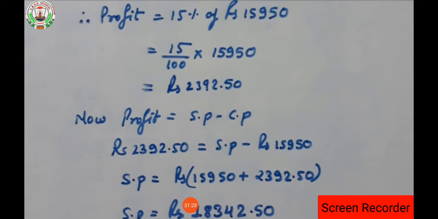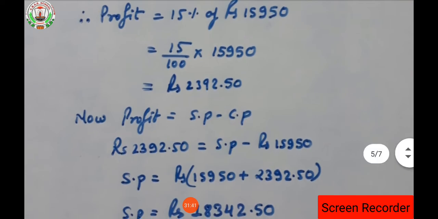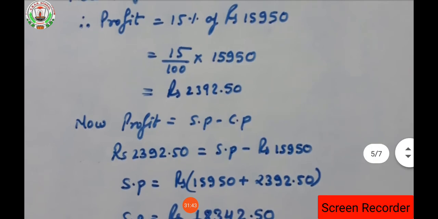From the profit percent only we found the profit of that person. So the total CP of that article is 15,950 rupees. From that, 15% profit he got. How much profit did he get? 2,392.50 rupees he got as a profit.